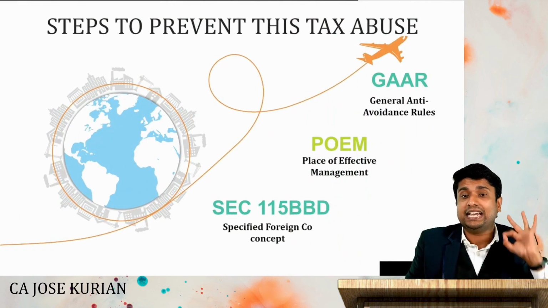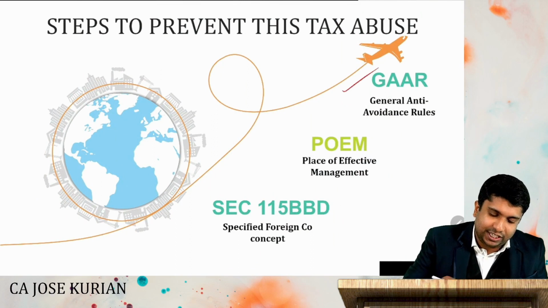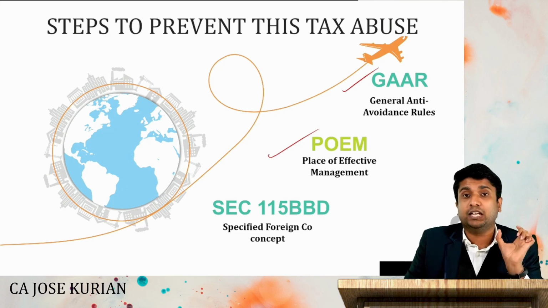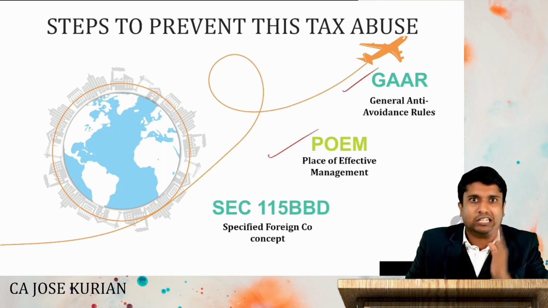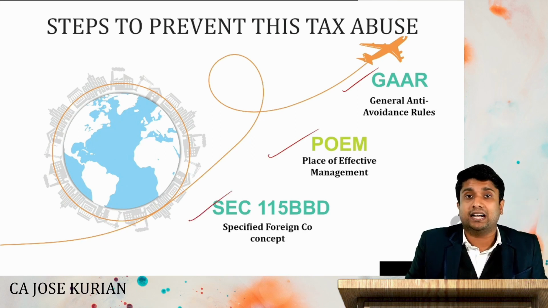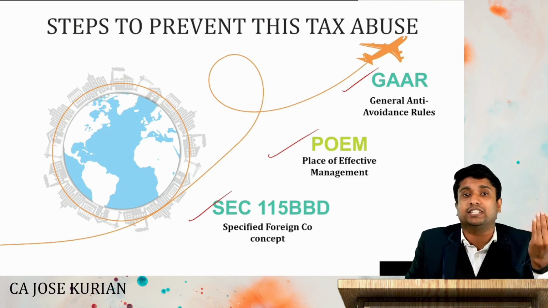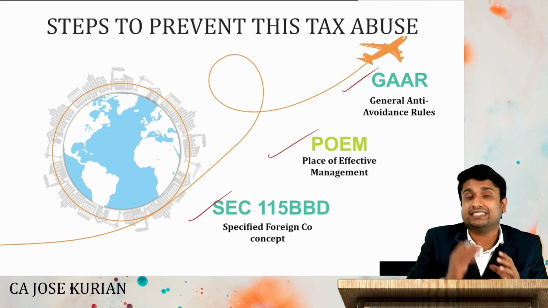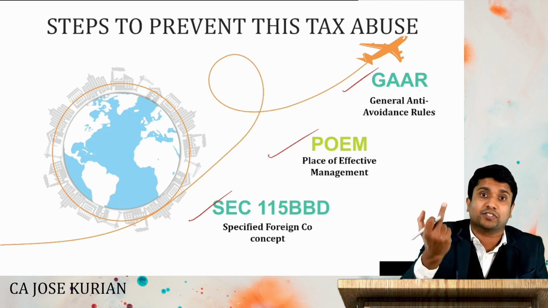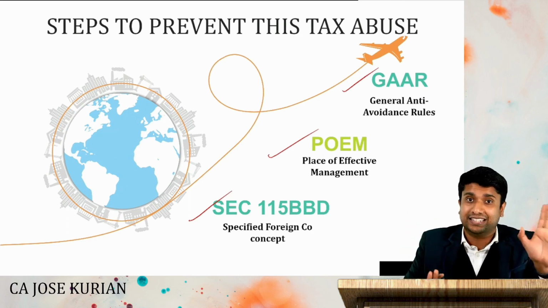But we have 3 anti-abuse strategies to counter this tax abuse. Number 1, it is GAAR, that is the General Anti-Avoidance Rules. Number 2, we have the place of effective management guidelines to counter this tax abusive strategy. And number 3, there is a concept under section 115BBD called specified foreign company taxation, charging tax at a 15% rate. These 3 things are just anti-abuse strategies to counter this particular tax abusive strategy. And we will study these 3 concepts in detail in our classes. For the time being, I'm just introducing these concepts to you.